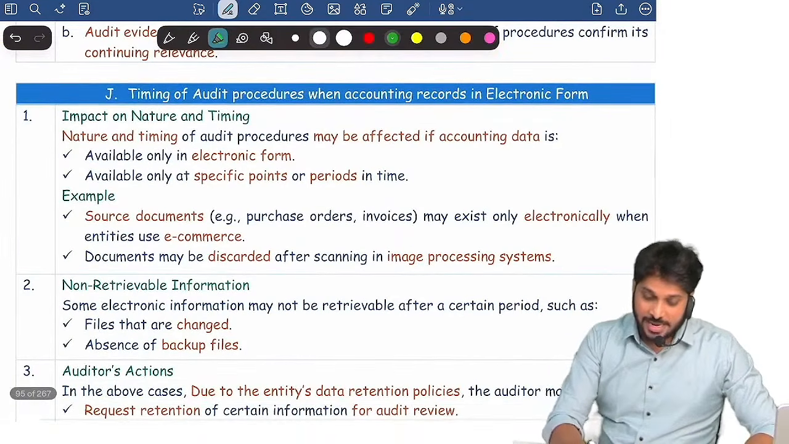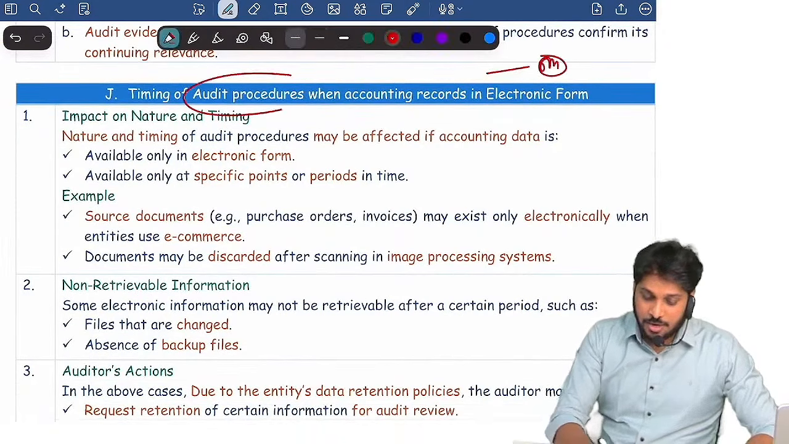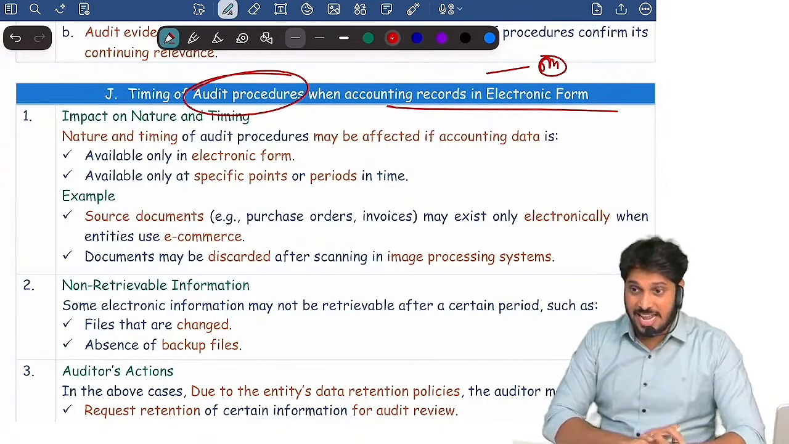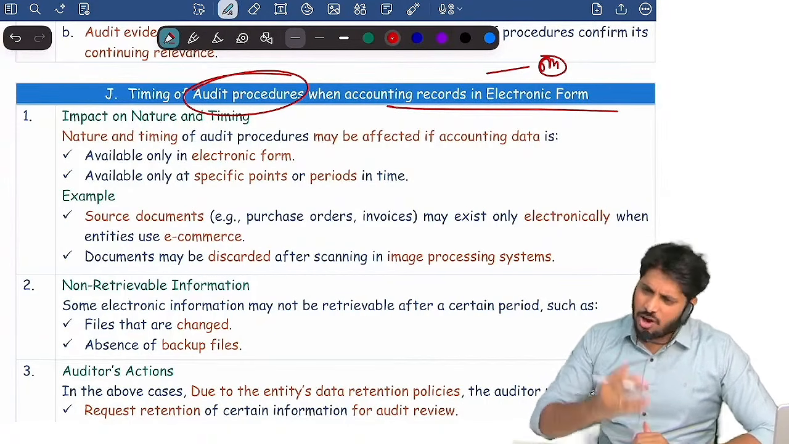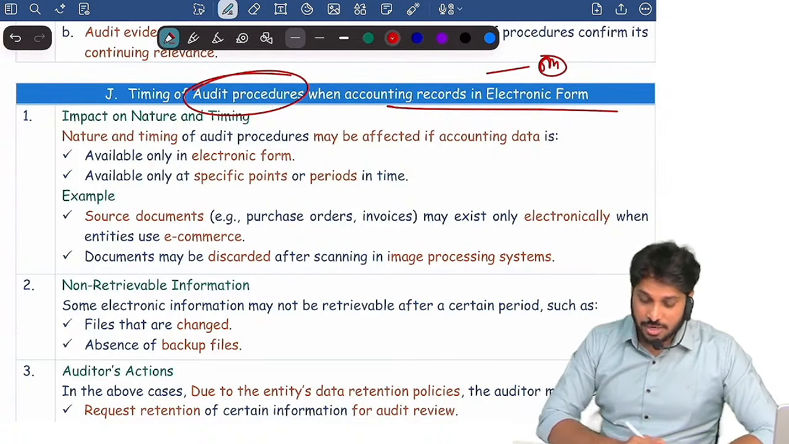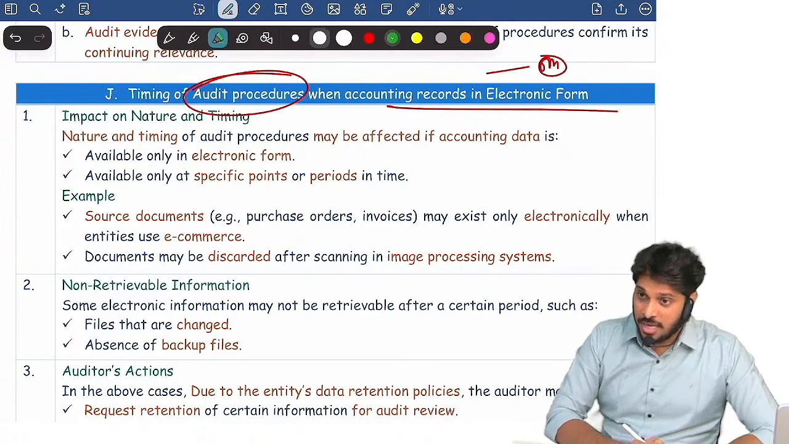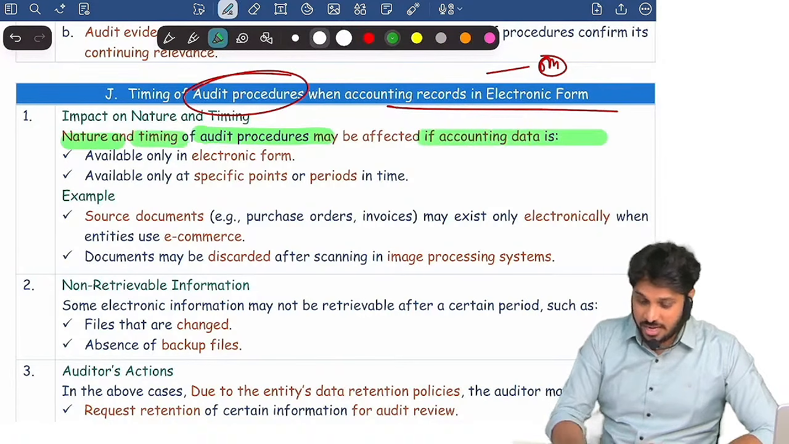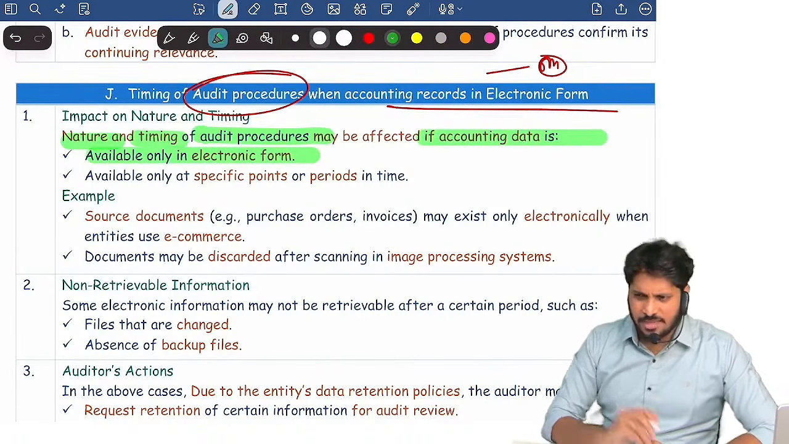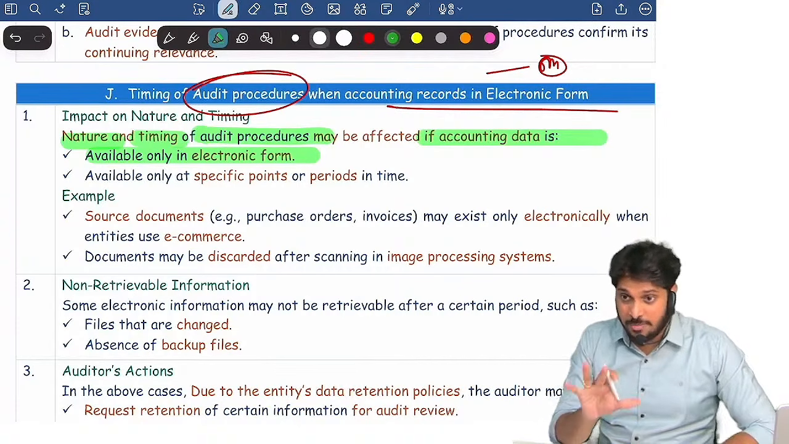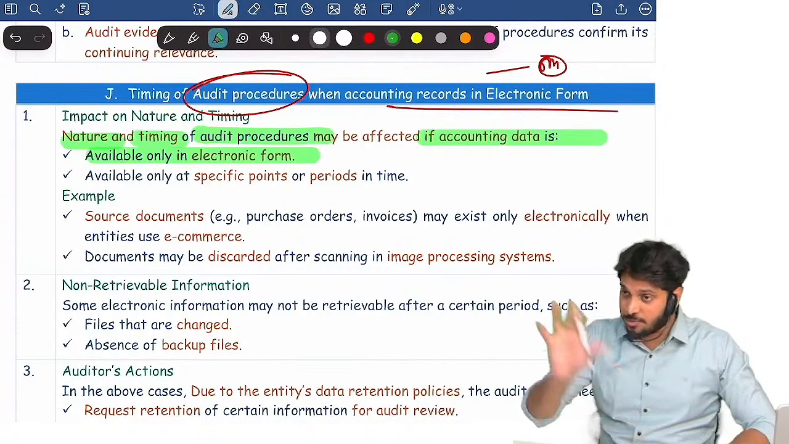Now again, another important question: timing of audit procedure when information is in electronic form. In almost every company today, books of accounts are completely in electronic form. Yes or no? The audit procedure's nature and timing will be affected if the accounting data is electronic. The way you do audit and the time at which you do audit will be different if books are in manual format and if the books are in electronic format.